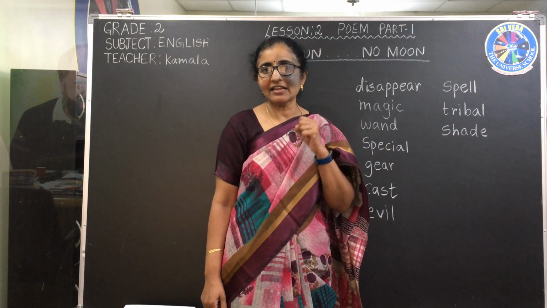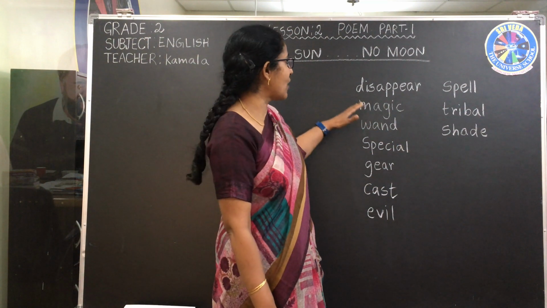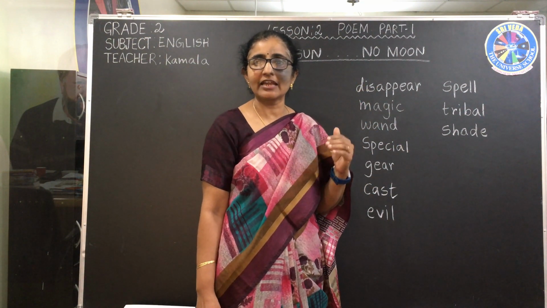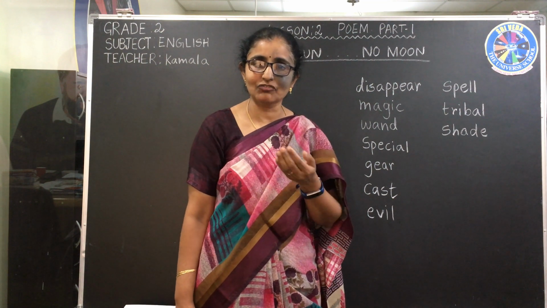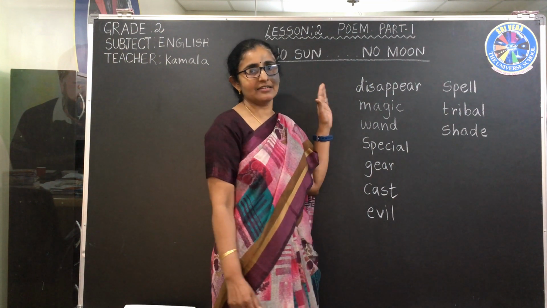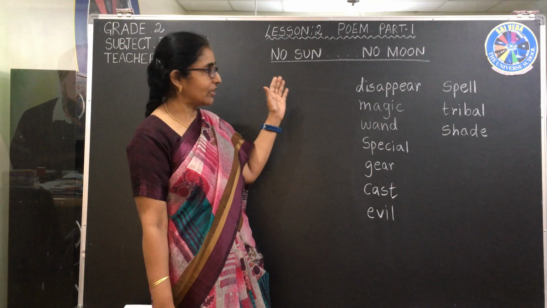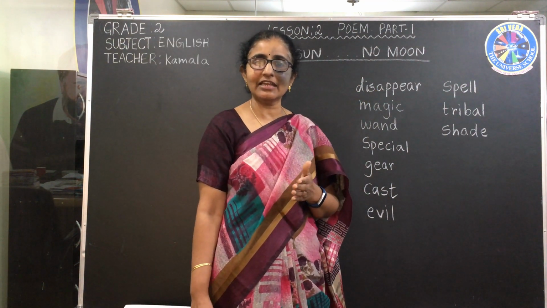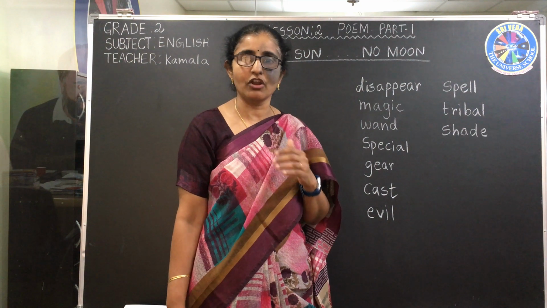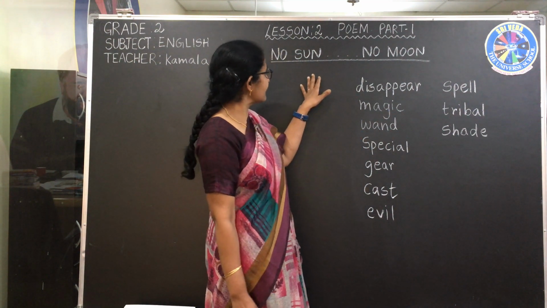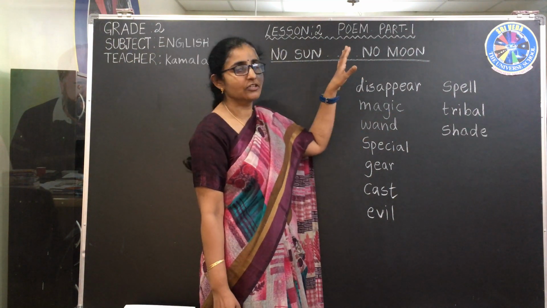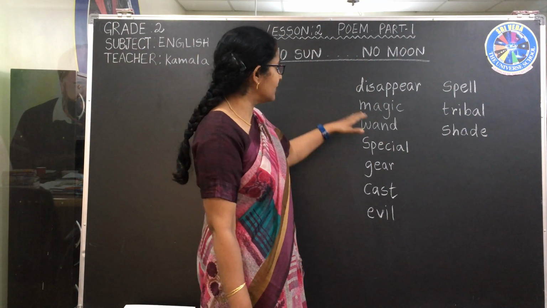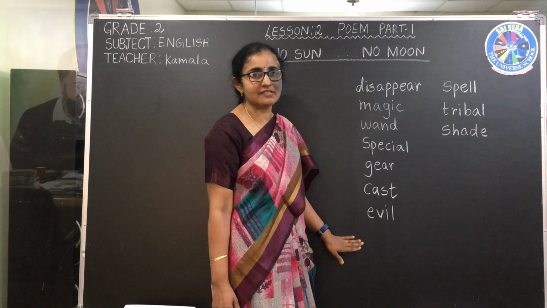But for us in our country, we have half day and half night. For 12 hours we have daylight, and for another 12 hours we have night. When the sun rises in the morning, the day starts. When the sun sets in the evening, the night starts. That one all of you know. So why is your lesson No Sun and No Moon? So let us see. Before we go to that, first let us see what are the new words.